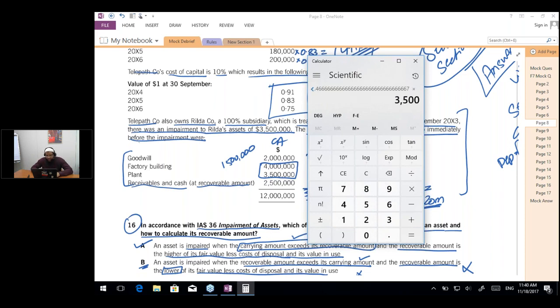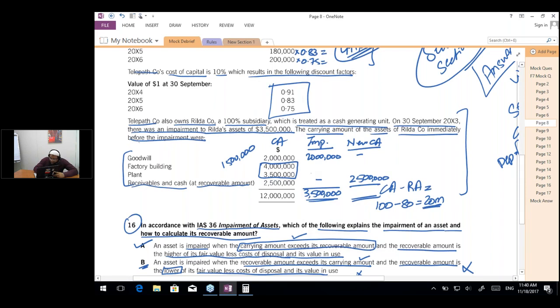So I'm going to multiply this by 1,500,000, which is the amount to be allocated. So the loss to be allocated is 700,000 to the plant. So the new value is going to be 2,800,000 after the allocation.